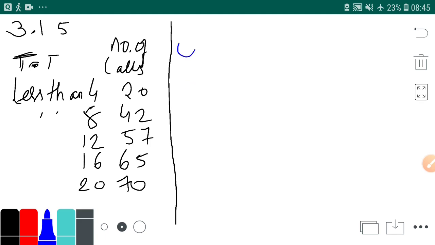You need to find the classes. Okay. How will you find the class? If less than 4 is 20, I'll make a class 0 to 4, in which frequency I'll be writing 20. Yes, exactly, I'll be writing like this.